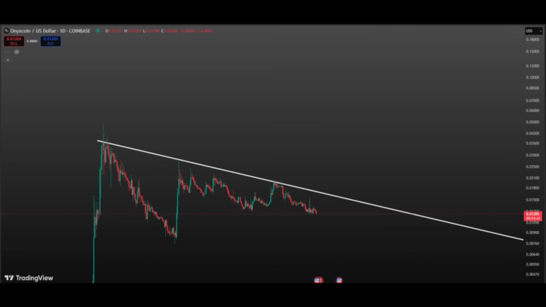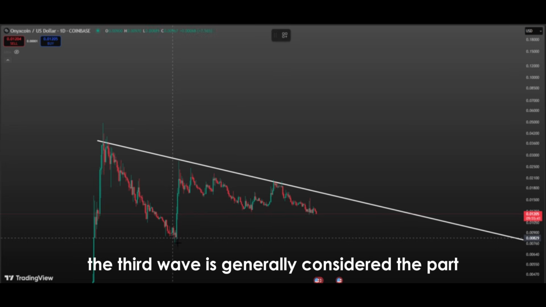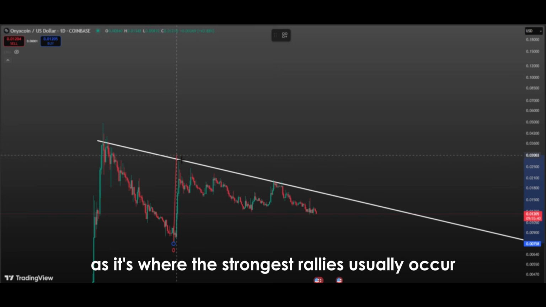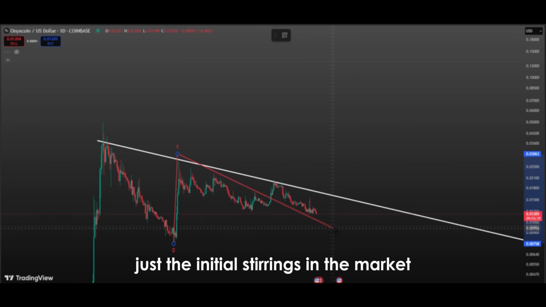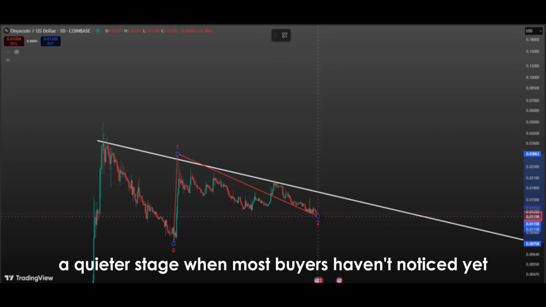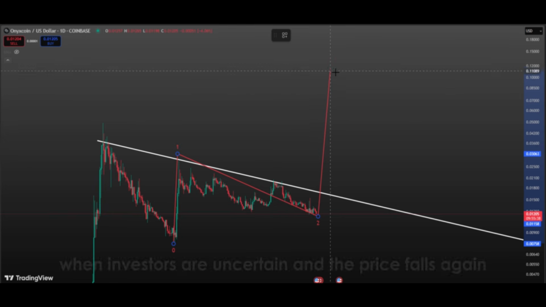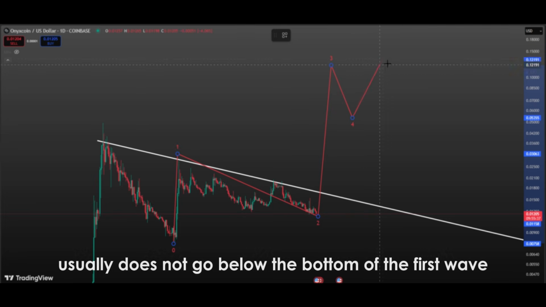Stay tuned. In technical analysis using Elliott waves, the third wave is generally considered the part investors pay the most attention to, as it's where the strongest rallies usually occur. The first wave is often just the initial stirrings in the market, a quieter stage when most buyers haven't noticed yet. The second wave is typically a corrective phase, when investors are uncertain and the price falls again, though this decline usually does not go below the bottom of the first wave.